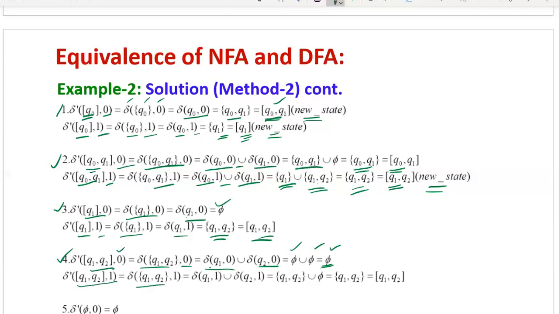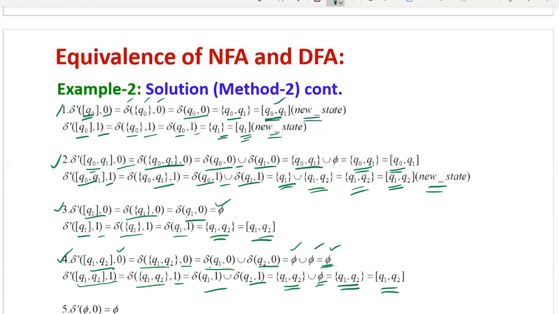This can be written as delta of q1 q2 on 1. Then that is equal to delta of q1 on 1 union delta of q2 on 1. Substitute these transitions. Delta of q1 on 1 equals q1 q2, union delta of q2 on 1, where you don't have any transition, so it is phi. Then the union of these two gives q1 q2. Therefore q1 q2 is the same as the current state, this is not a new state. Other than phi, further you don't have any new states.